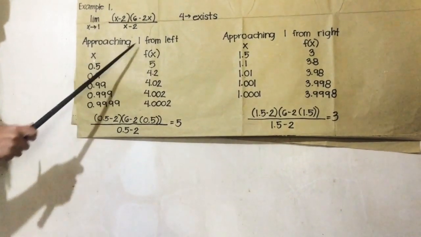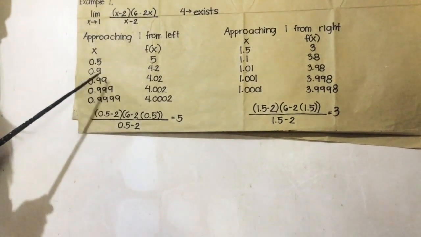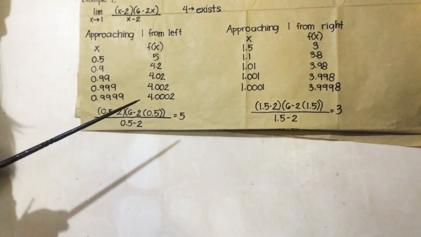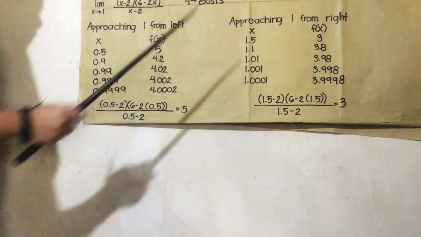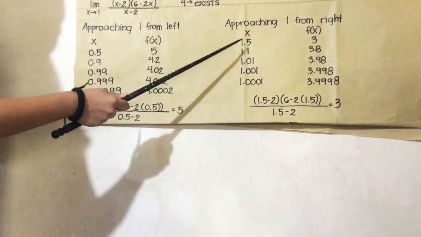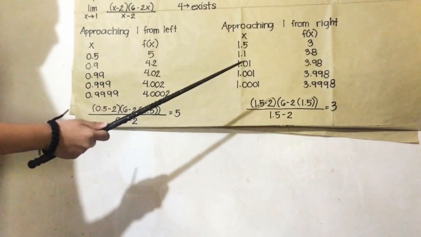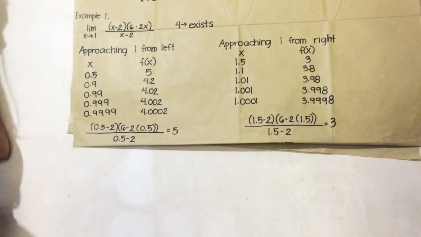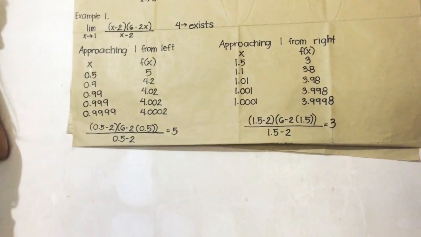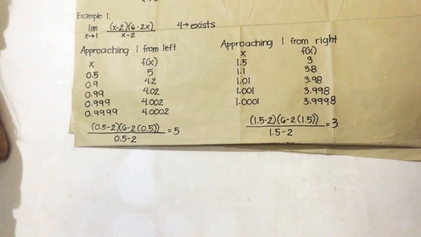Approaching 1 from left, we use 0.5 to 0.9999 because it is lesser than 1. Approaching 1 from right, we use 1.5 to 1.0001 because it is greater than 1. To get the resulting number, which is 4, we need to substitute the x in the given f of x. Let's start from the left.